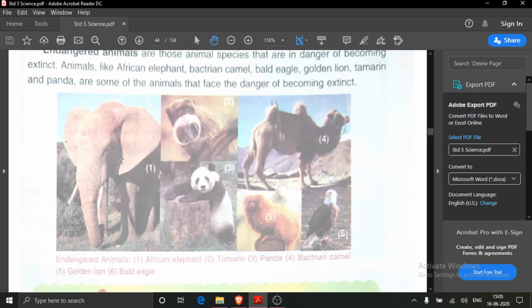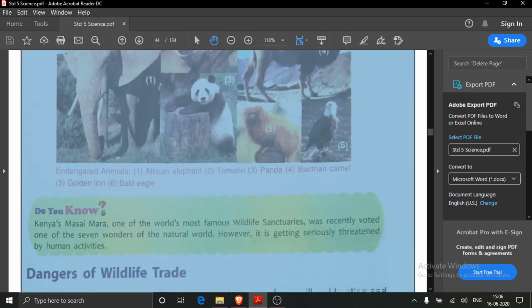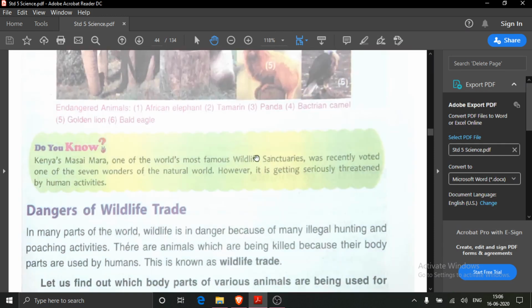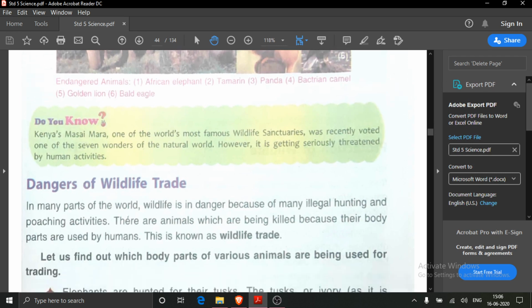This is African elephant. Then here tamarin. Then here panda. Then Bactrian camel. Then golden lion and bald eagle. Now we also read about Kenya's Masai Mara, which is one of the world's most famous wildlife sanctuaries, and it was recently voted one of the 7 wonders of the natural world.